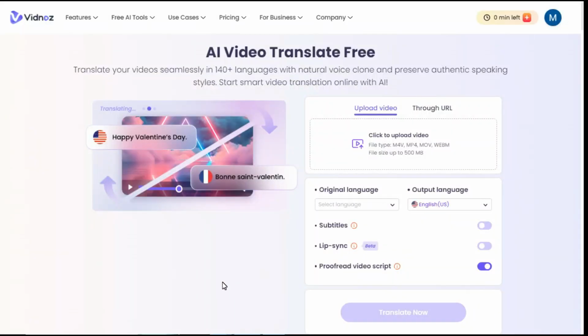After clicking on the link given in the video description below, you will be taken to the website whose interface is in front of you. Here you can see that they have mentioned that you can translate videos for free with the help of AI.